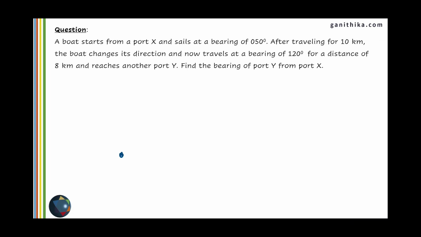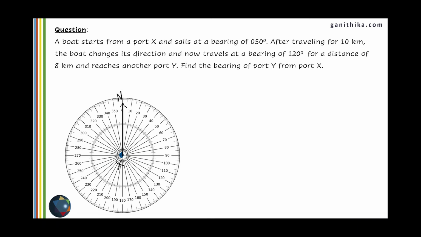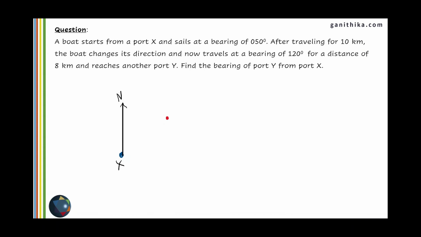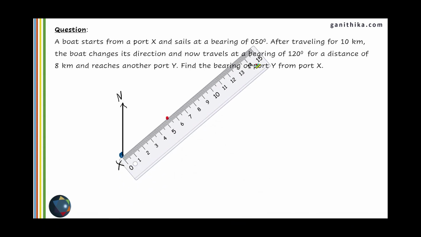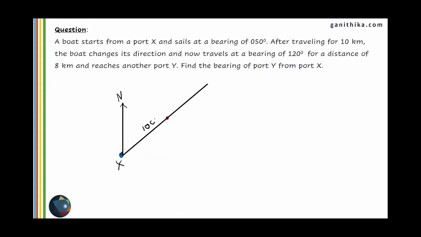So it starts from a port X, moves at a bearing of 50 degrees. Therefore, we need to draw the north here. Keep our protractor here at 0 degrees at north, measure 50 degrees clockwise, and therefore this is the direction in which the boat is going to move. Taking a scale of 1 centimeter as 1 kilometer, we can draw a line of 10 centimeters along this direction, making the path of the boat from X port.